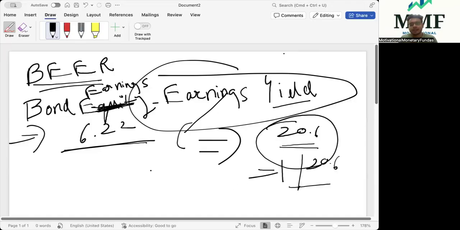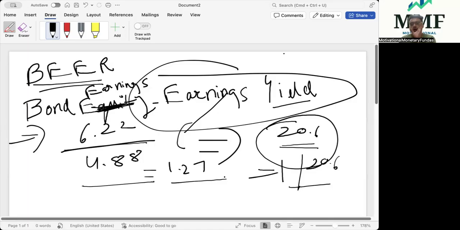So 1 by 20.6 gives me approximately 4.88%. It gives me 0.048, which we convert to a percentage because 6.22 is a percentage. So we need to convert this decimal of 0.048 into a percentage. That gives me 4.88%. The answer comes out to be 1.27. So basically, what does it mean?